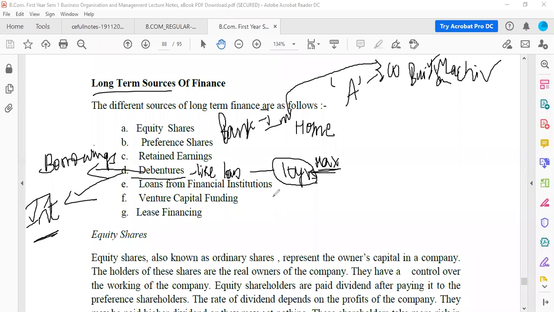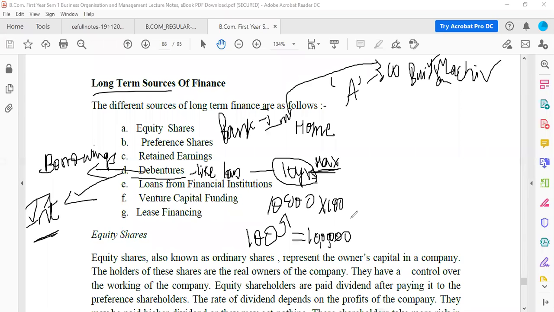So if one person has invested 10,000 rupees, and like this, if 100 people invest 10,000, how many zeros will we have? We will have 1, 2, 3, 4, 5, 6. So I have got 10 lakh rupees totally from 100 people. Like this, if I have 10,000 people, 50,000 people, 1 lakh people, 1 crore people, I have a huge amount with me.